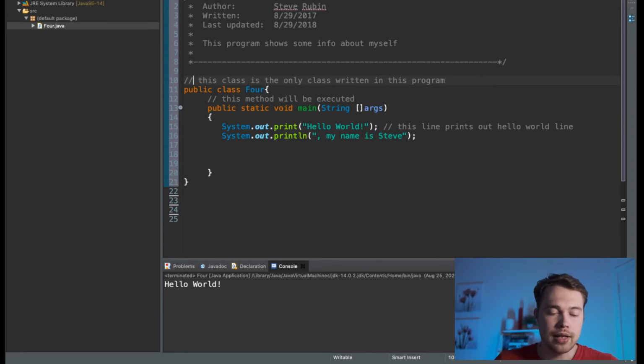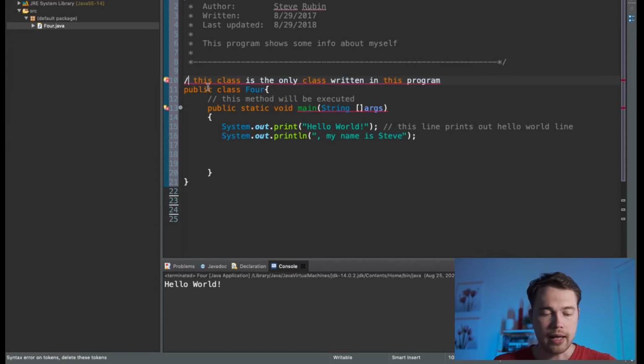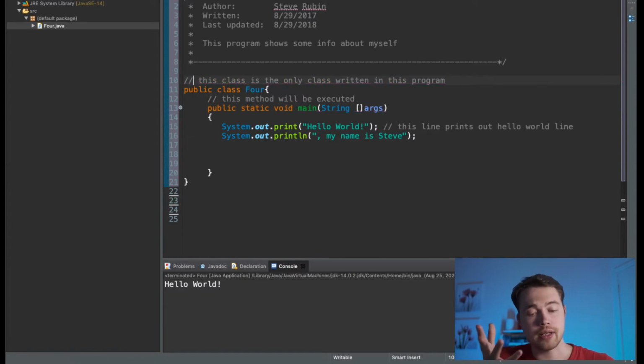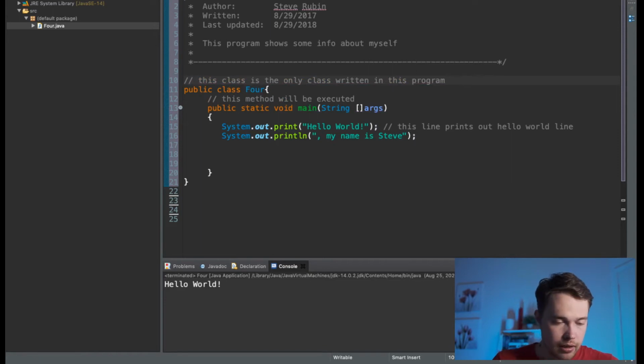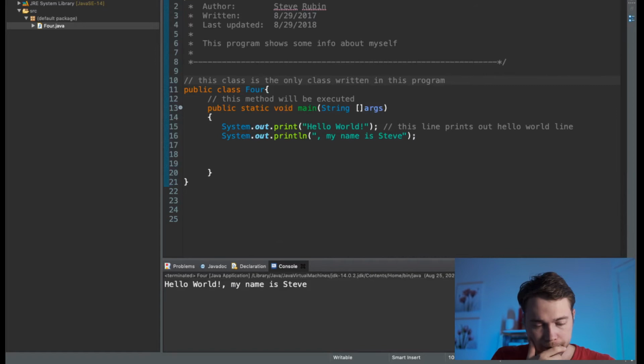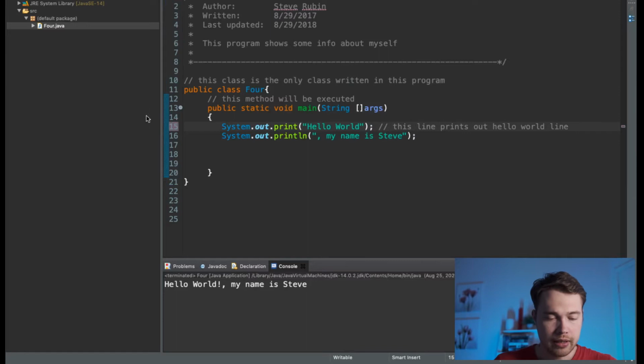If you have only one slash, like this, you see now it underlines it all, and it colors things differently. So now Java is going to think that this text is not a comment, it's a part of the code, and that's of course not right, and that's something we need to keep in mind. That's why I put the second slash back in. So now it thinks it's a comment. Okay, so let me run this. Hello world, my name is Steve Rubin. Perfect. Now let me make that mistake.